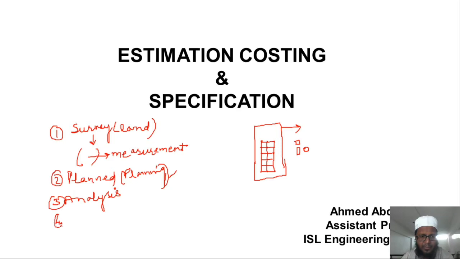After that, we go for final design. Okay, what steel is required for this construction, what is the size of the column, what is the size of the beam, isn't it, what is the size of the footing. All these things will come under the category of designing. So after designing of any structure, these are the things which are done on paper itself: planning, analysis, design. Now after completing this planning, analysis, and design, we go for the estimate.